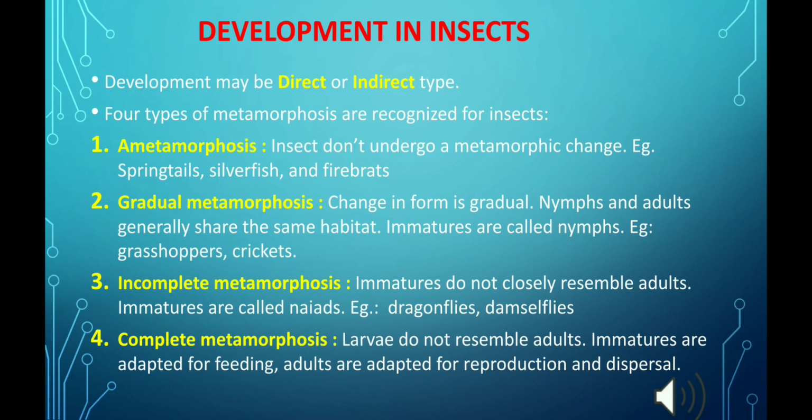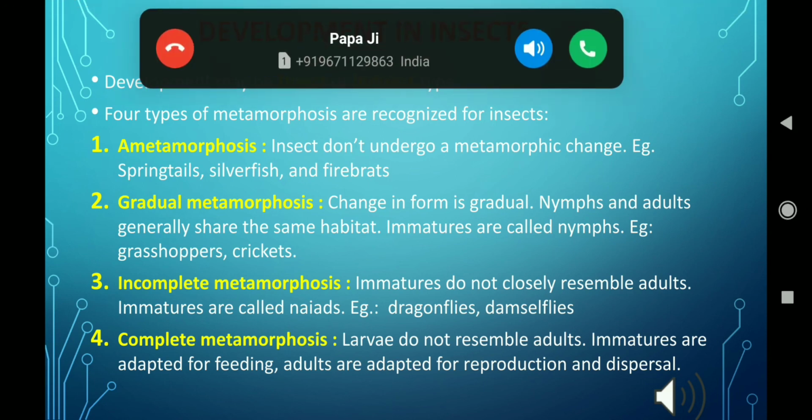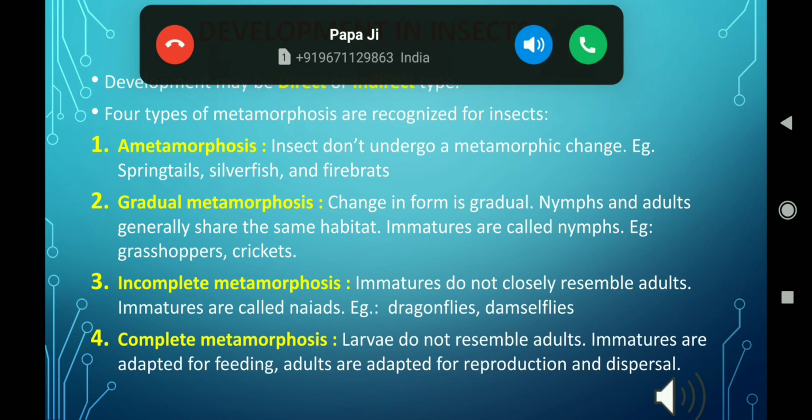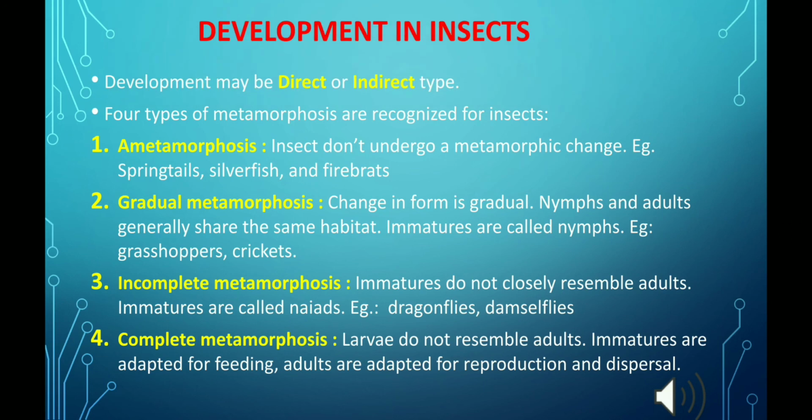Now, moving next to incomplete metamorphosis. In this case, immatures are called naiads. Incomplete metamorphosis is exhibited by dragonflies, damselflies and mayflies. Immatures don't closely resemble their adults. Naiads have tracheal gills. However, the transition to the adult form is gradual, meaning the external wing pads develop in the later instar stages. Plus, naiads and adults dwell in different habitats.